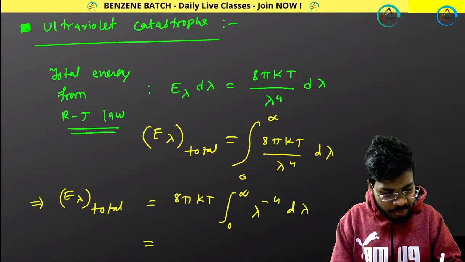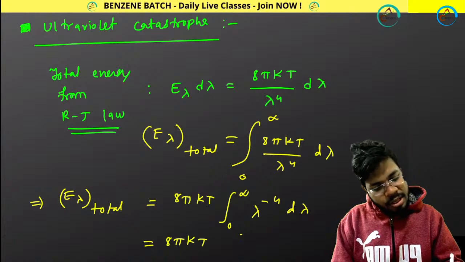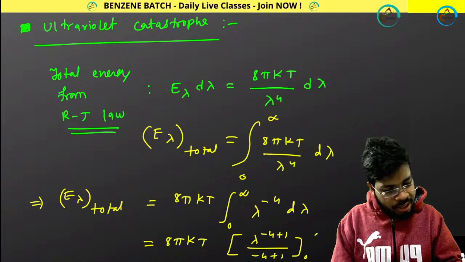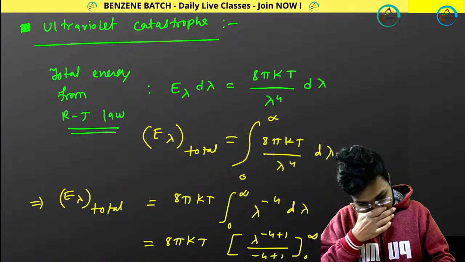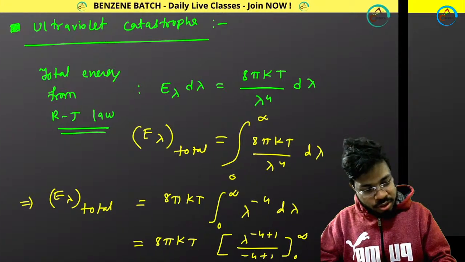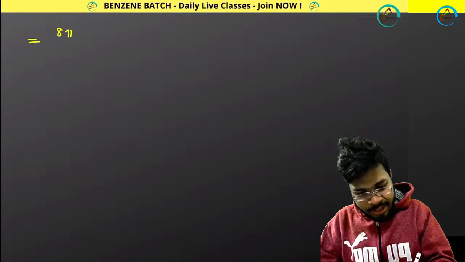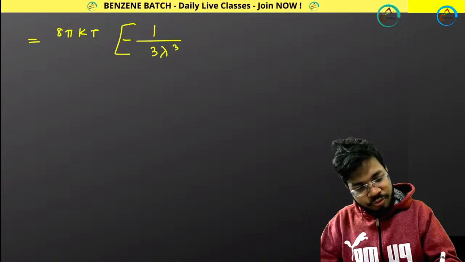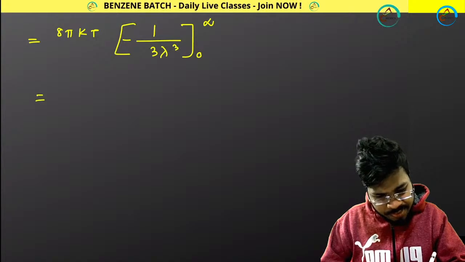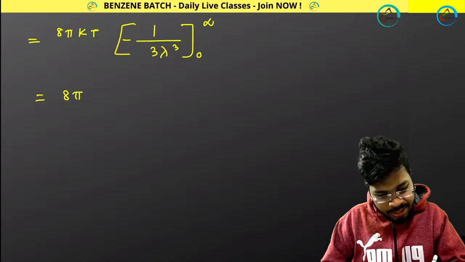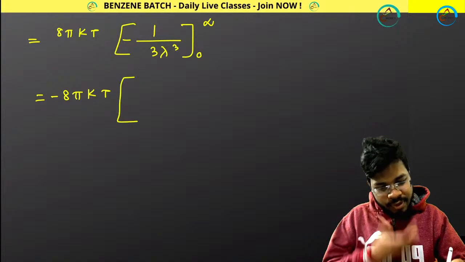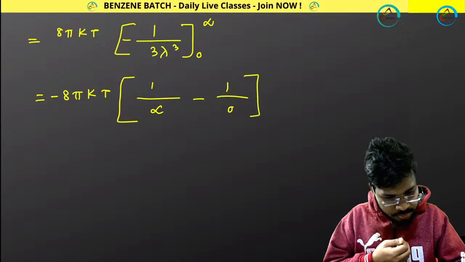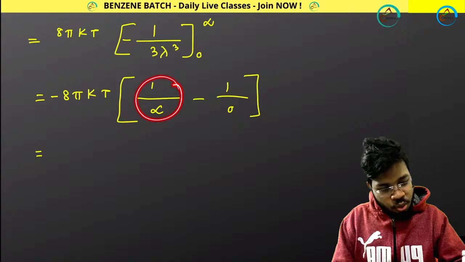Now if you solve this integration, you will get 8 pi kT times lambda to the power minus 4 plus 1 by minus 4 plus 1, from 0 to infinity. If you solve this, do you know what you will get? Let me show you. 8 pi kT times minus 1 by 3 lambda cube, from 0 to infinity. That gives me minus 8 pi kT times 1 by 3, into 1 by infinity minus 1 by 0. 1 by infinity means 0. 1 by 0 means infinity.